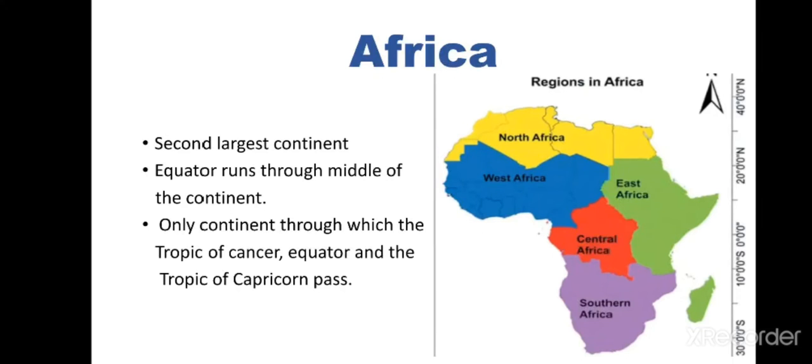Now next is Africa. Africa is the second largest continent, and the most important thing is that this is the only continent through which three major important latitudes, the Tropic of Cancer, Equator and the Tropic of Capricorn, pass, and the equator runs through the middle of this continent. And most importantly, the world's largest desert, the Sahara desert, is located in Africa.